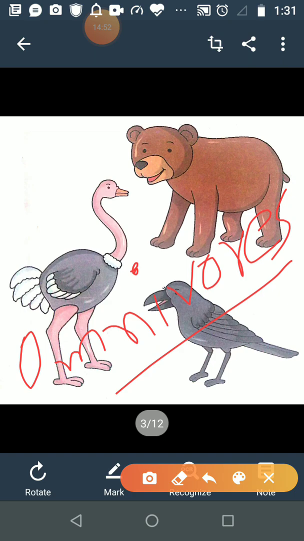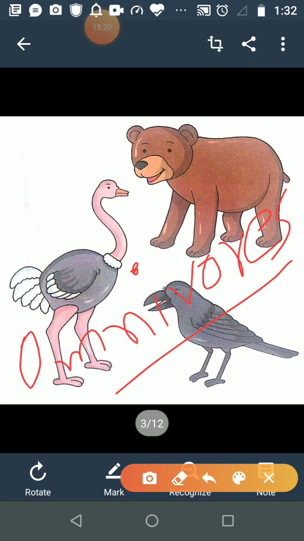Now student, we will discuss how animals eat. I just explained to you about herbivorous, omnivorous and carnivorous animals. For eating we have different eating habits.